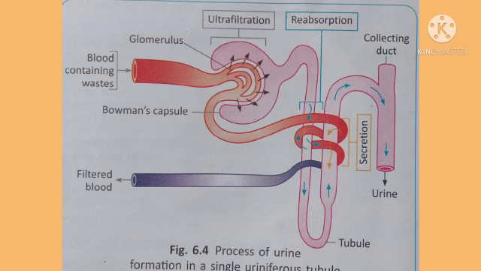The urine is received in the collecting ducts and then it enters the ureters to be thrown out from the urinary bladder. So the kidney does two functions: excretion of urine as well as osmoregulation.